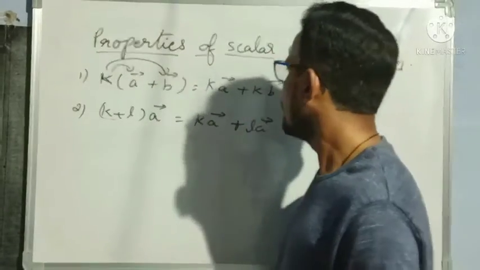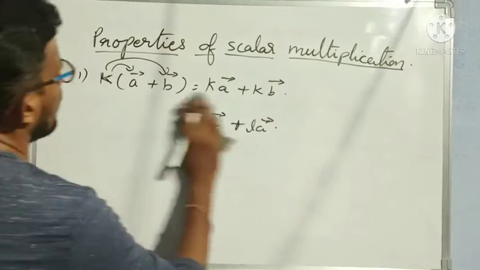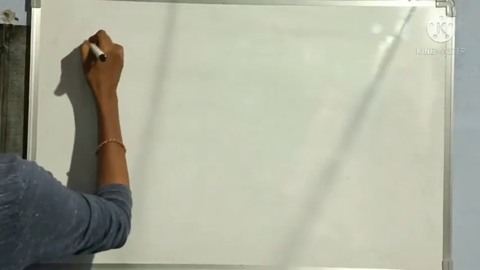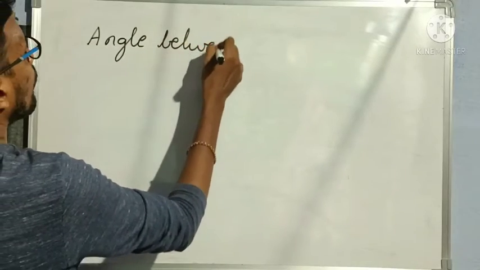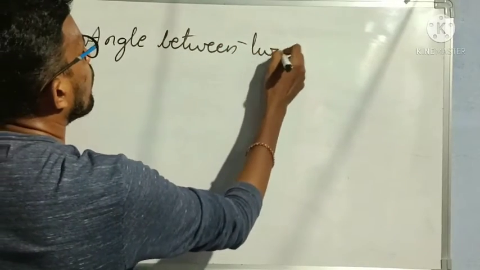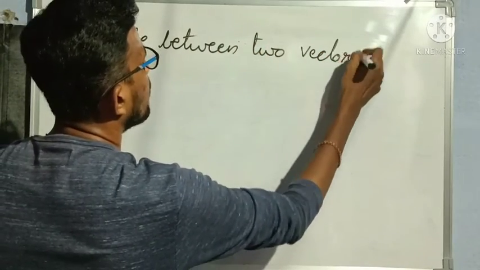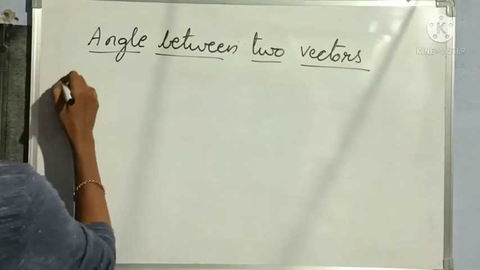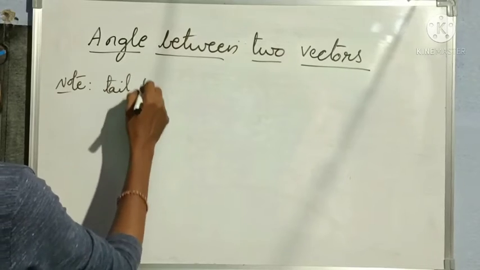Right? So now let us see some more concepts in our vector algebra. Next concept is the angle between two vectors. Note, this note is very important: tail to tail should be connected.